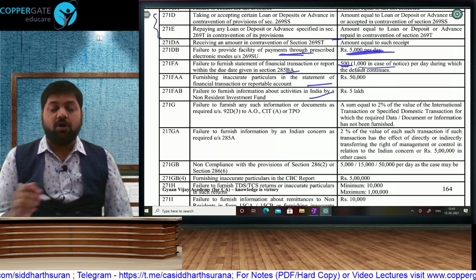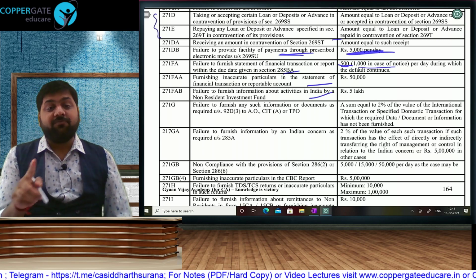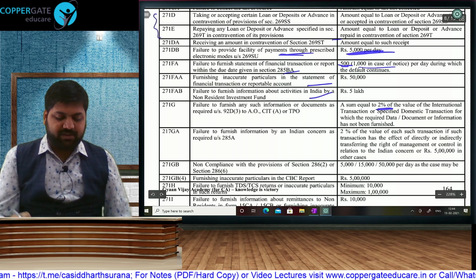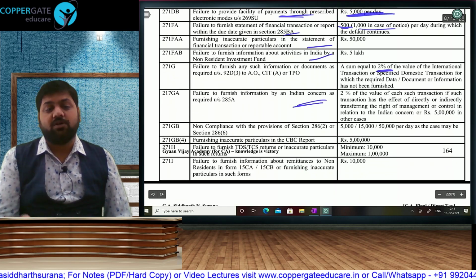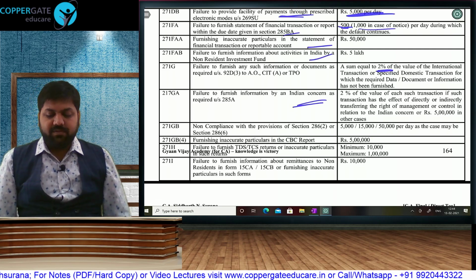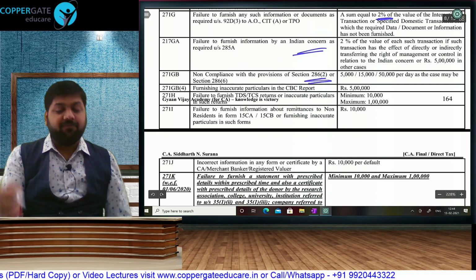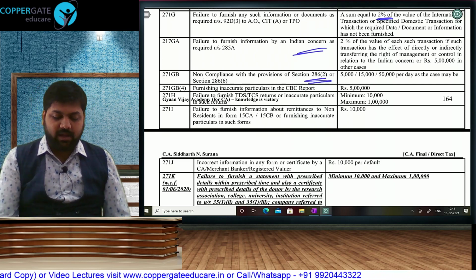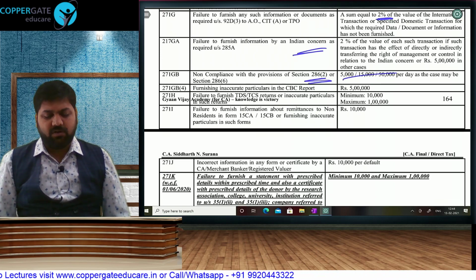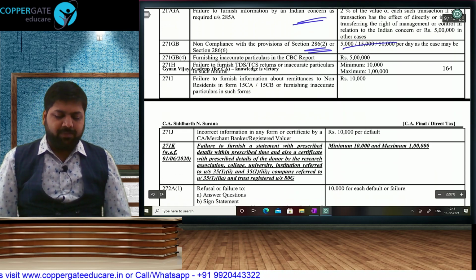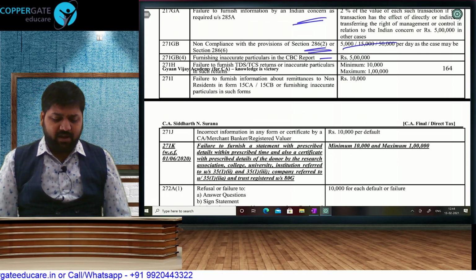Non-resident investment fund not furnishing activities in India, a 5 lakh rupees penalty will get attracted. Data, document, information non-maintenance, 2%, non-furnishing 2% will get attracted. If an Indian company has got foreign ownership and does not report the transaction, change in ownership, then 2% penalty, and any other transaction, then 5 lakh rupees penalty. Then if you don't furnish your country by country report on time, then a per day penalty is attracted. Initially 5,000, then 15,000, and after order it will be 50,000 rupees per day. If you furnish wrong information in your CBC report, then 5 lakh penalty.